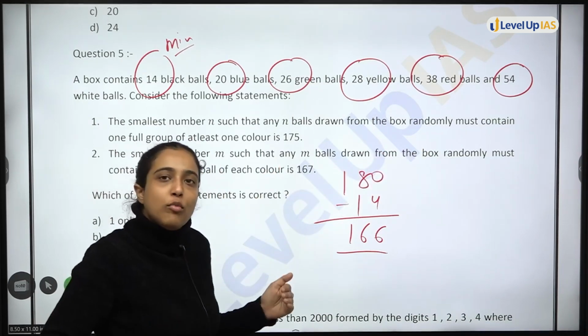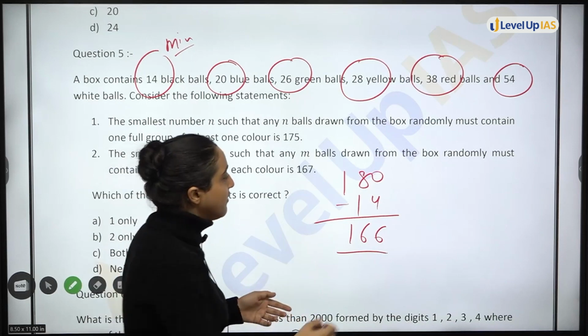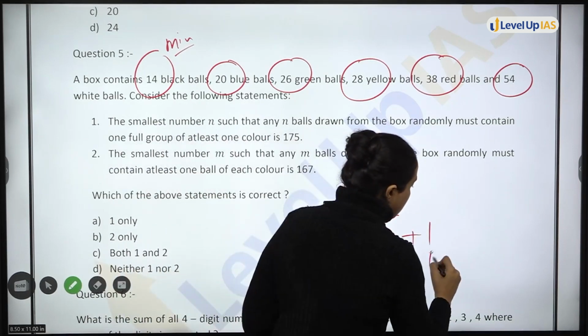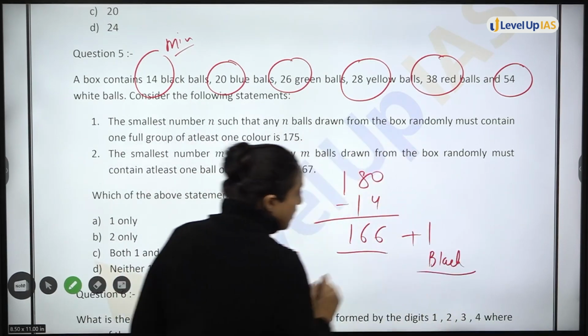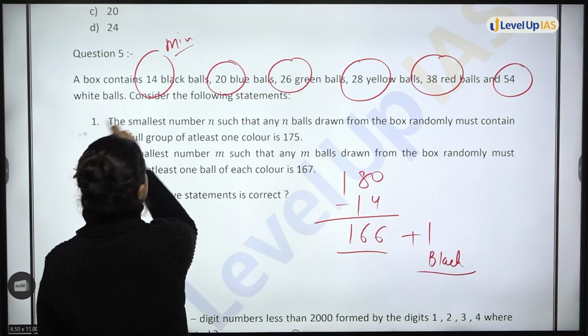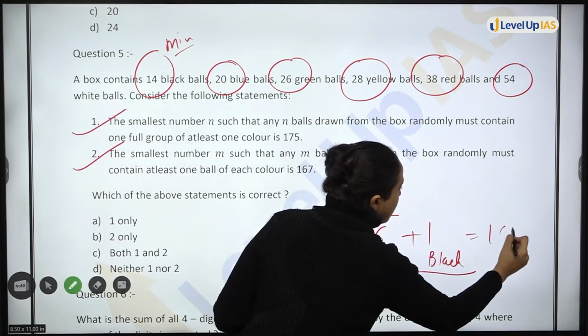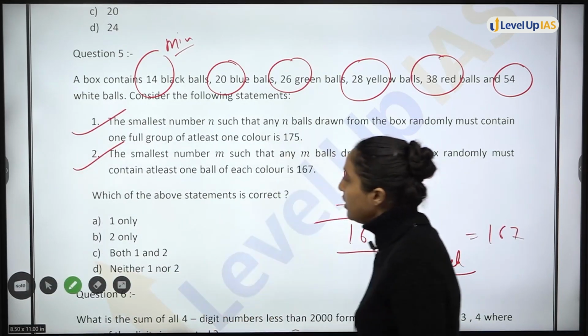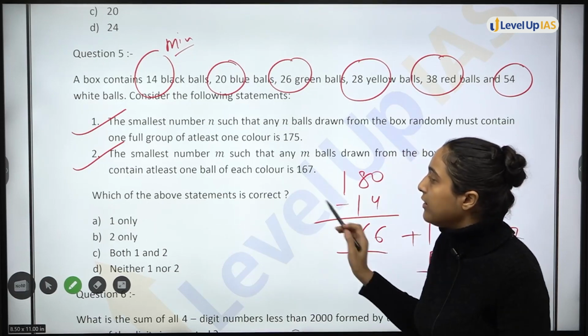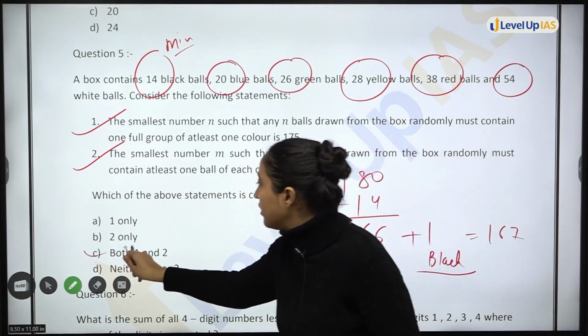I want one ball of each color. So I will say 166 है plus 1 add कर दो. This will be black only. ठीक है. So answer will be what? 167. So for this question, both statement 1 and statement 2 both were correct.